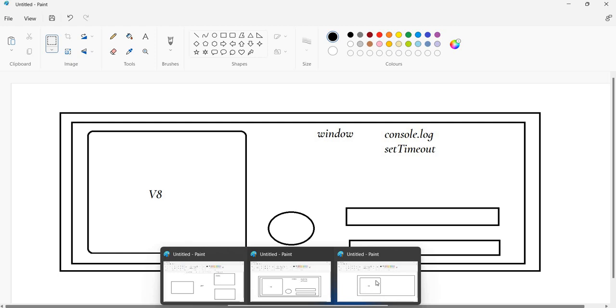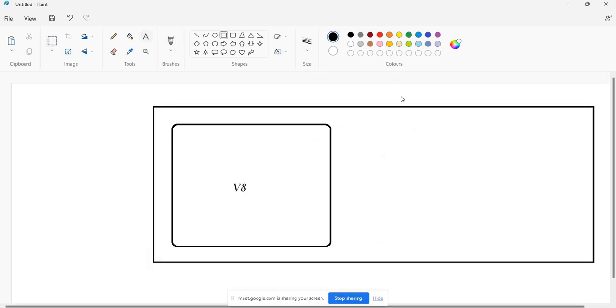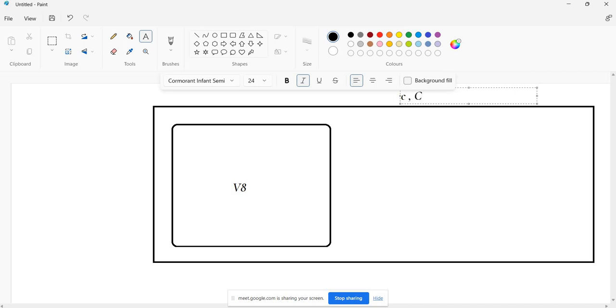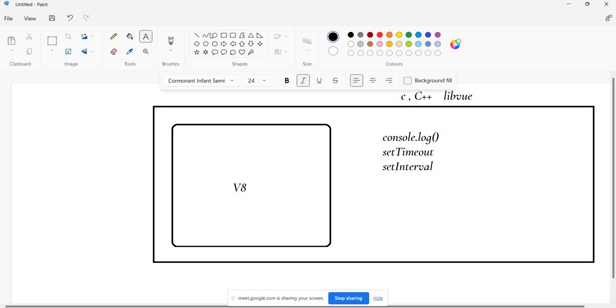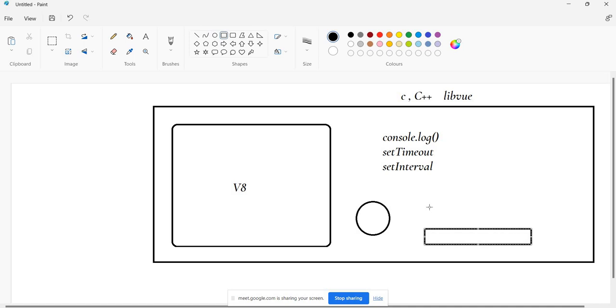It's not possible. So what he has done, with the help of C and C++ and some other library called libuv, is provide console.log for us, and provide setTimeout and setInterval and everything, and at the same time the event loop, the task queue, and the microtask queue. So we understand the Node.js architecture, right?